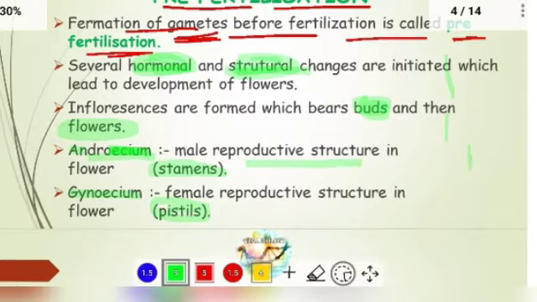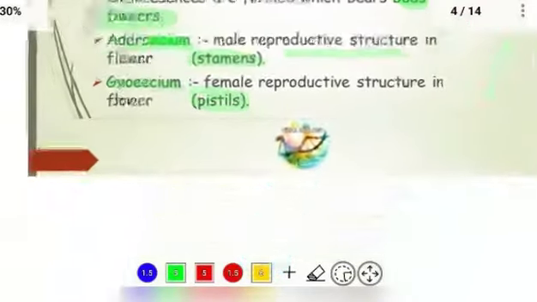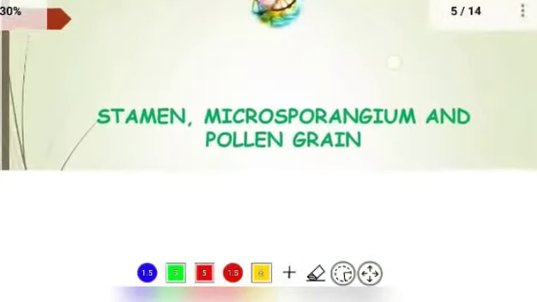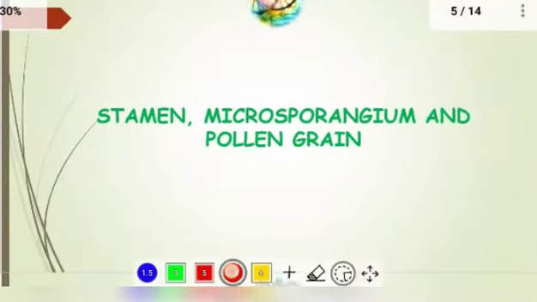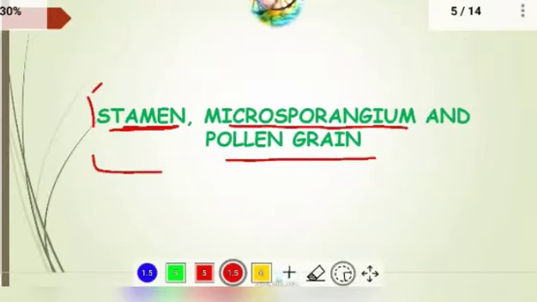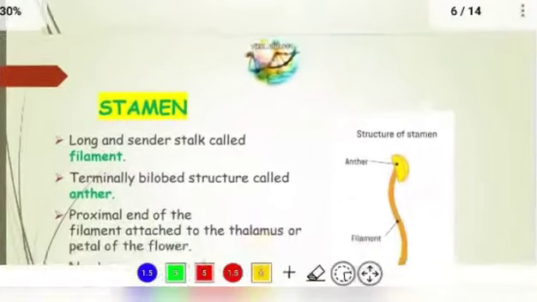So let us move on to the next one. First let us take the stamen. As I told you, it is a male reproductive structure seen in the flowering plants. Stamen, microsporangium and pollen grains, all three of these are included in the male reproductive structures itself. So first let us see the stamen.